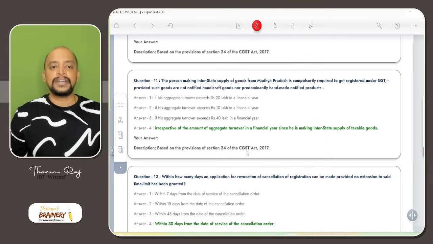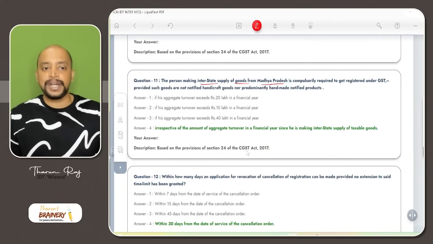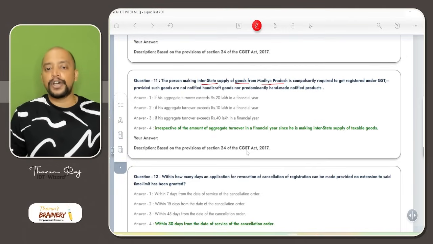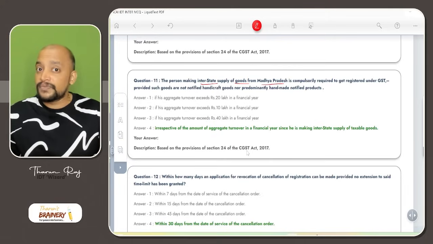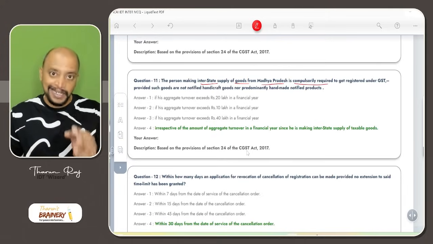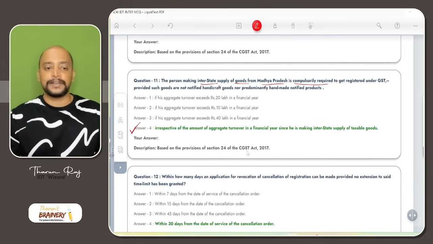Then question number 11. The person making interstate supply of goods from Madhya Pradesh is compulsorily required to get registered under GST, provided such goods are not notified handicrafts nor predominantly handmade notified goods. If their aggregate turnover exceeds 40 lakhs, or irrespective of aggregate turnover. Compulsory registration means irrespective of aggregate turnover. So option D is the answer.